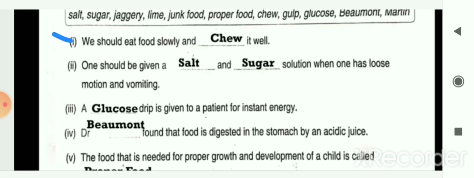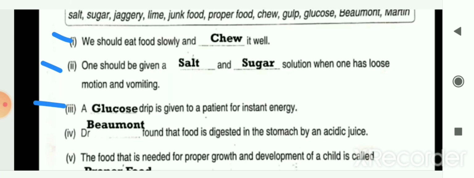Next blank, we should eat food slowly and blank it well. So we should eat food slowly and chew it well. So the answer is chew. Next is one should be given a blank and blank solution when one has loose motion and vomiting. So the answer is salt and sugar. One should be given a salt and sugar solution when one has loose motion and vomiting.